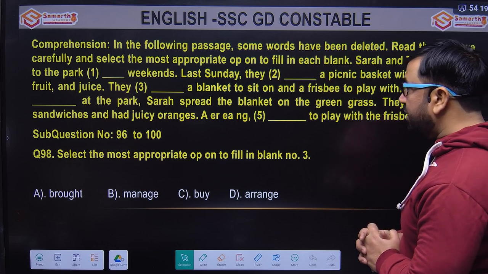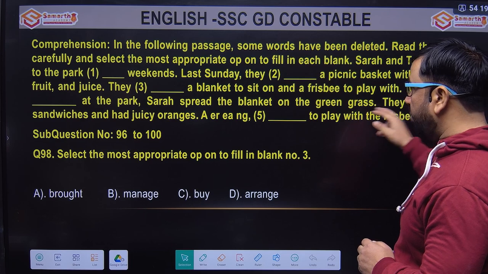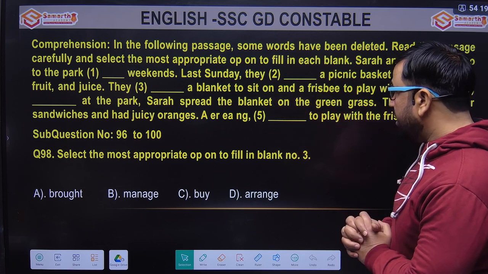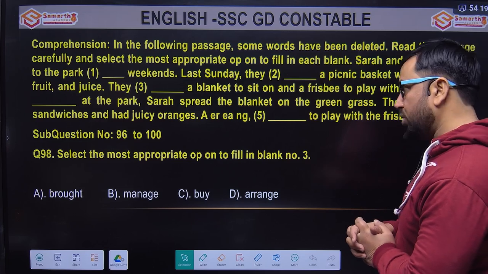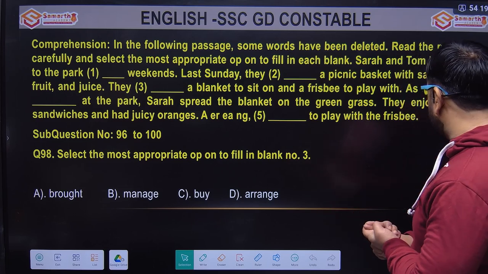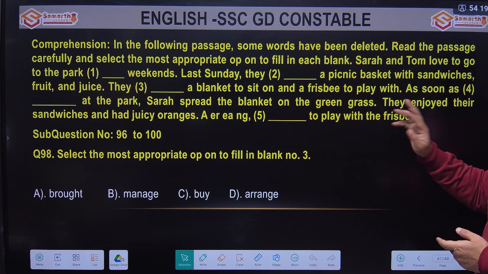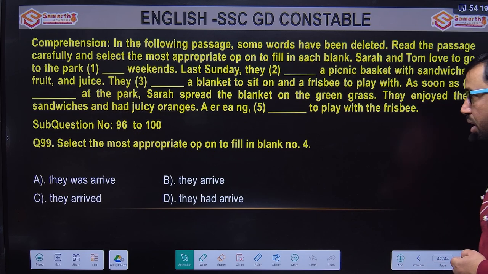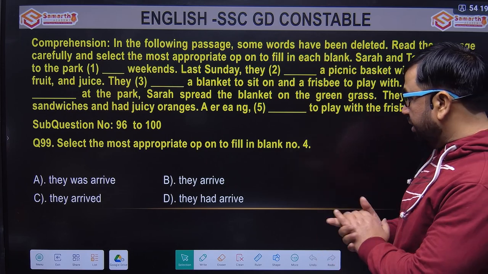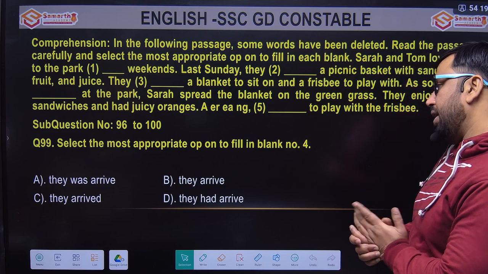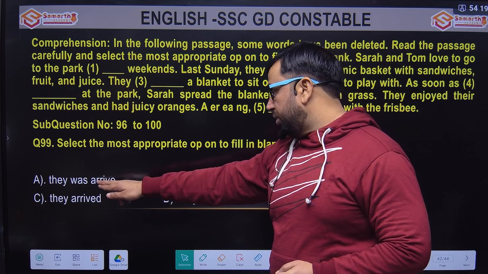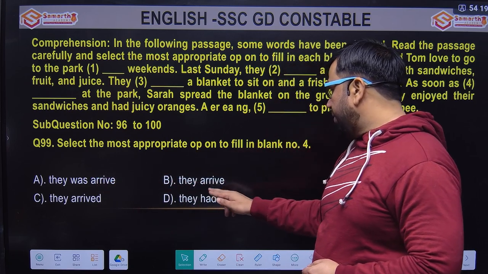As soon as dash at the park, Sarah spread the blanket on the green grass. Okay, again continuing in the past tense होना चाहिए. As soon as dash at the park. Options they was arrived, they arrived या they had arrived. Look at these three options. They was arrived, they arrived या they had arrived.